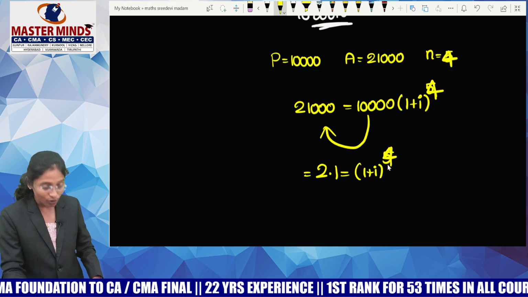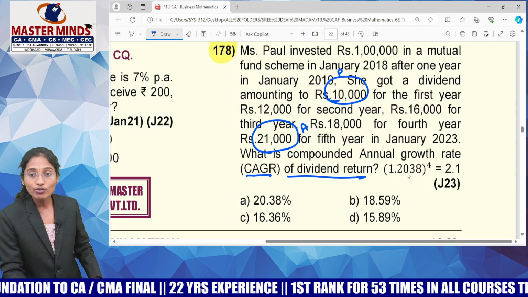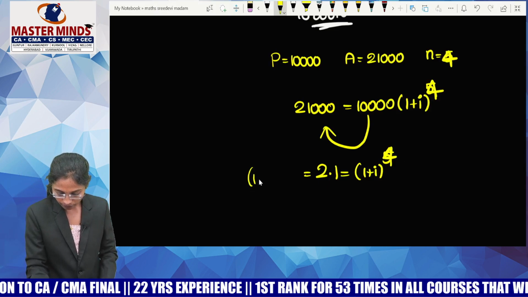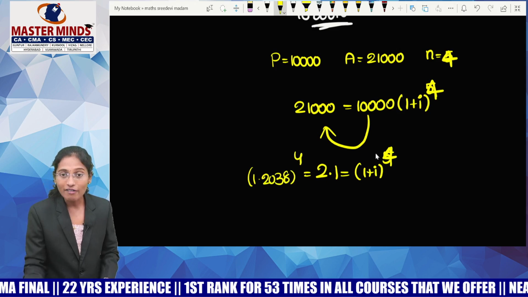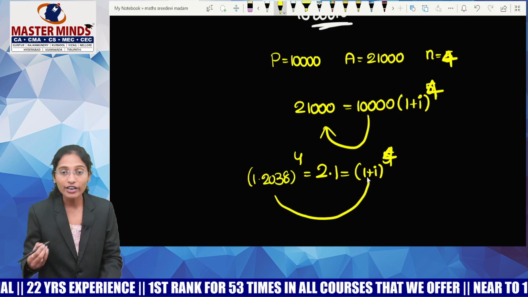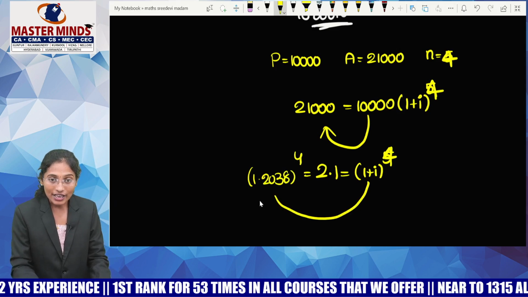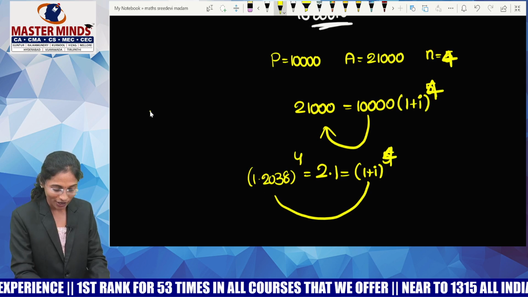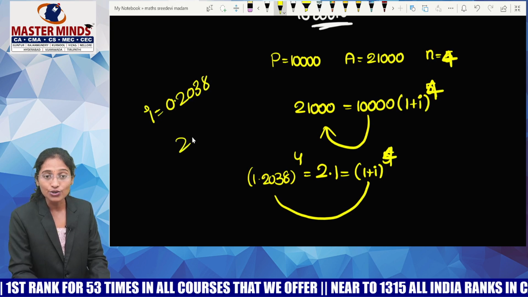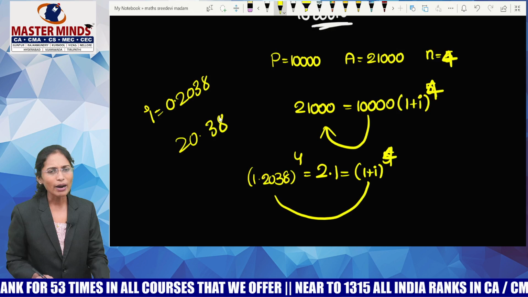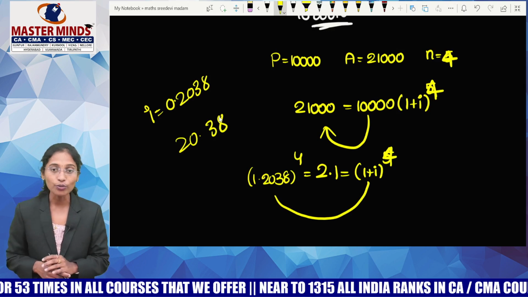Now, 2.1 is equals to what? 1.2038 whole power 4. Now observe, both the powers are same, no? So I have to equate the bases. What is my base? 1 plus i equals 1.2038. What is i equals to? 0.2038. Then tell me what is r equals to? 20.38. So madam, for this question, they have mentioned this value.